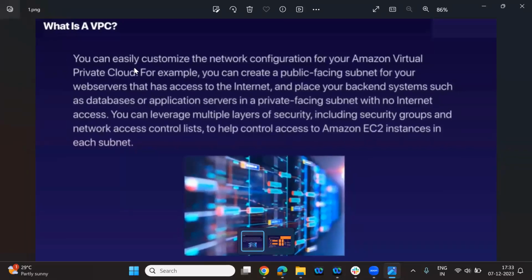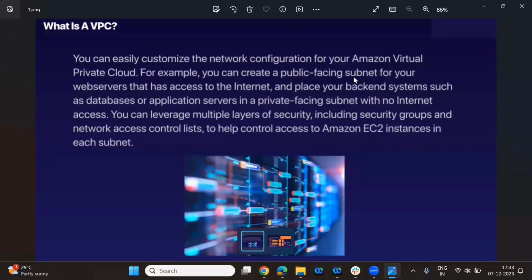Okay, so if we read it here, you can easily customize the network configuration. As I told you earlier, whenever we're creating an application, we have to create the landing zone. So landing zone is nothing but we are talking about network configuration. So you can easily customize the network configuration for your Amazon virtual private cloud. For example, you can create a public facing subnet.